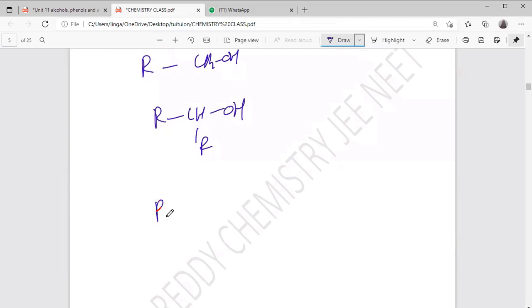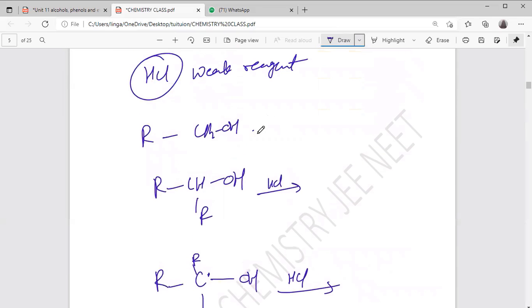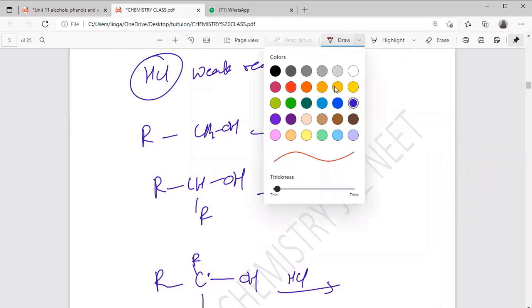Then R tertiary OH. I'm taking HCl. Here also I'm taking HCl. Right. Actually, HCl is weak, so the reaction is very, very slow.